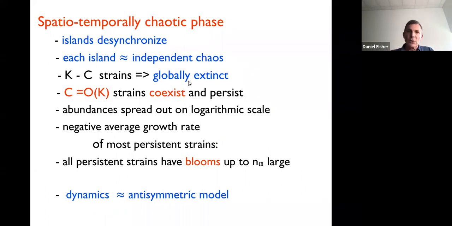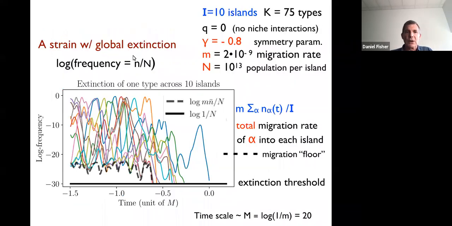Quite a lot of the strains will go globally extinct, but some fraction of them, of order the total number, half the total number, or actually can be quite a lot more here, will coexist and persist. The abundances are spread on a logarithmic scale. There's a negative average growth rate of each type, but nevertheless, most of the types persist. So that's surprising, and that's coming from the fact they can persist in other islands. And a crucial part is that all the persistent strains have blooms up to large populations.